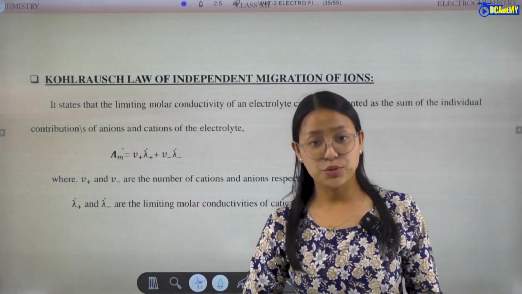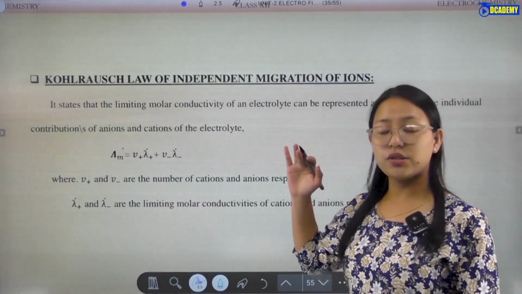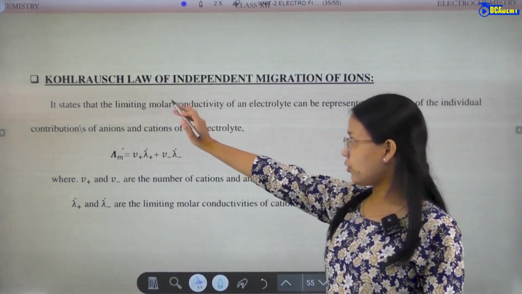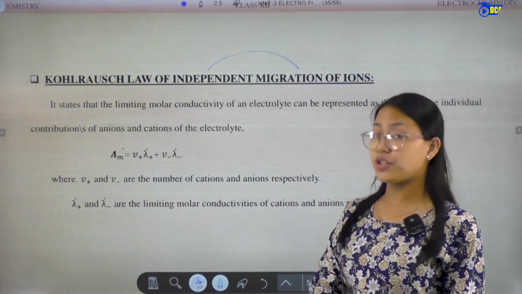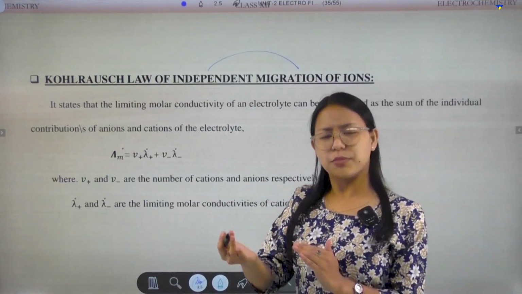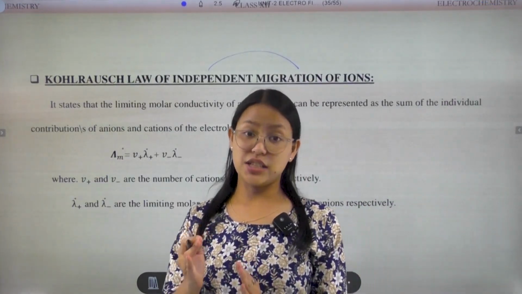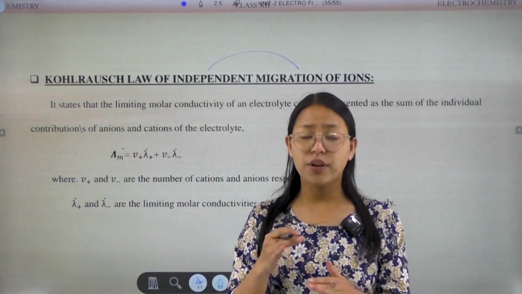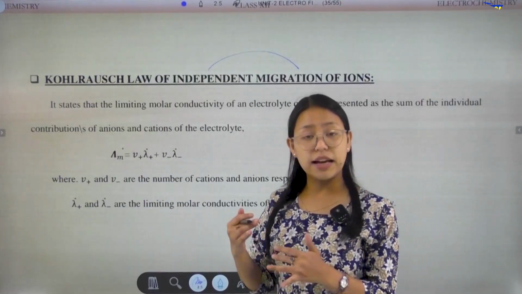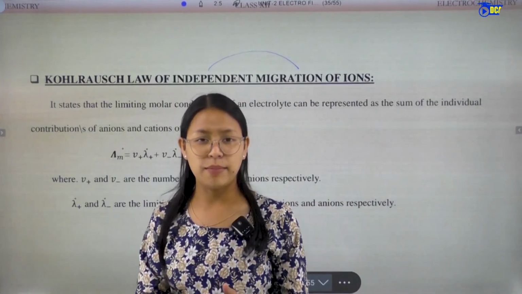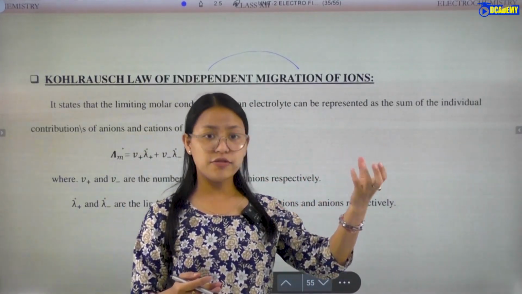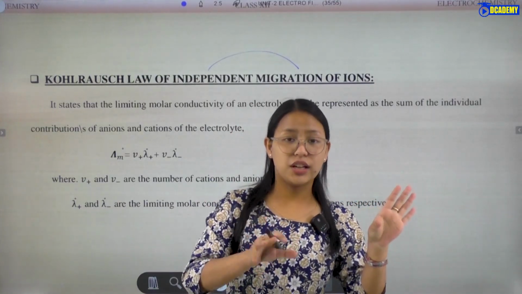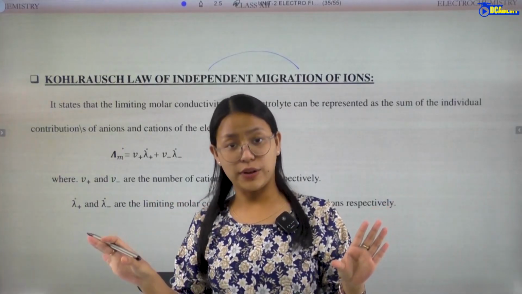So let's see what we mean by Kohlrausch law. Kohlrausch law of independent migration of ions. No, they will be moving independently. That means whenever there is a production of ions, the positive ion will go its way, and the negative ion will go its way.